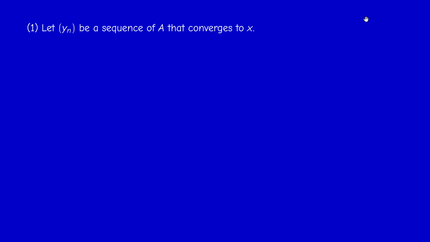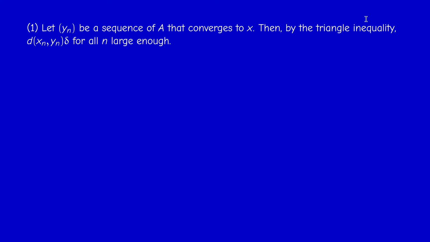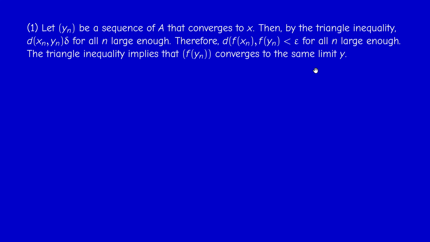Let y_n be a sequence of A that converges to x. Then, by the triangle inequality, the distance between x_n and y_n will be less than delta for all n large enough, as you may check. Therefore, the distance between their images under f will be less than epsilon for all n large enough.